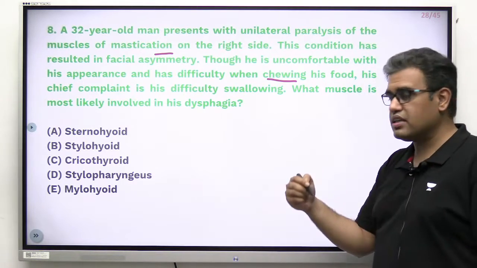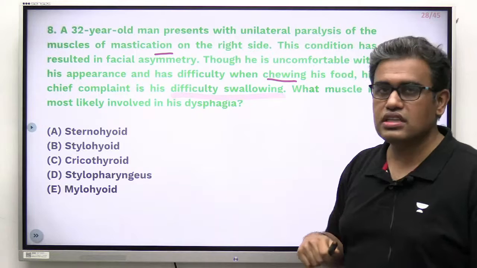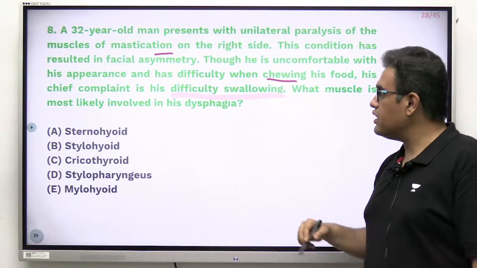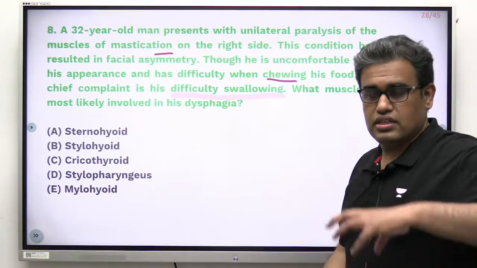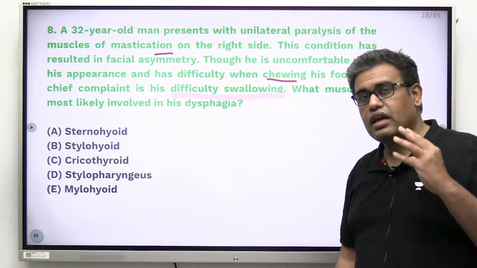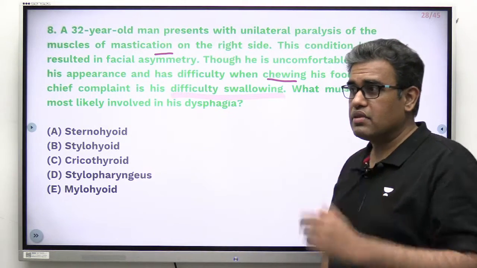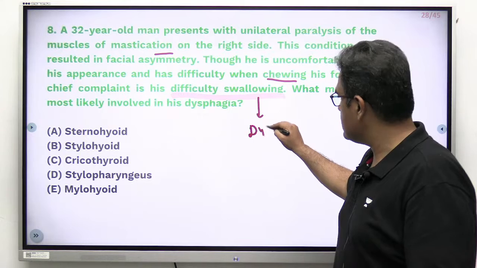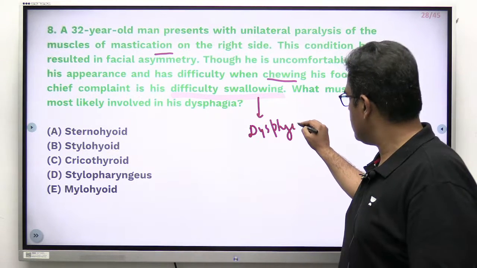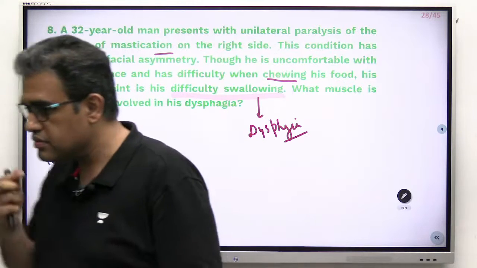But the chief complaint is his difficulty swallowing, dysphagia. The chief complaint is not the look, chief complaint is not that he is having difficulty in chewing, because still half of the mandible, half of the masticatory muscles are working, so he can chew on this side, fine. But the main problem of this patient was he is having difficulty swallowing, having dysphagia. Now they ask you what muscle is likely involved in causing this dysphagia.